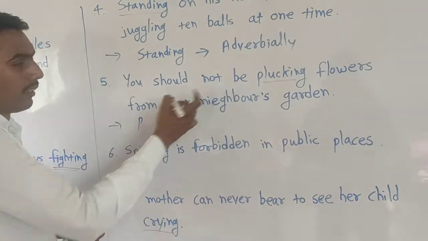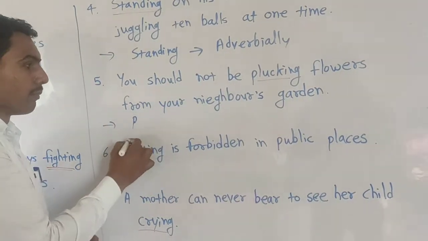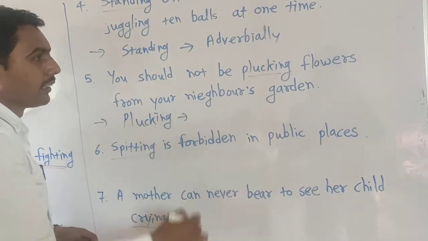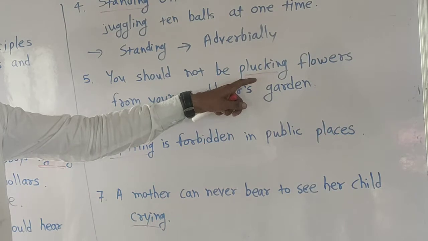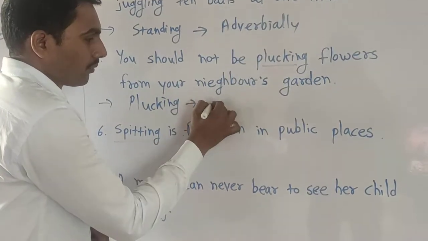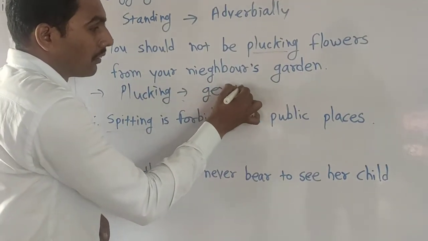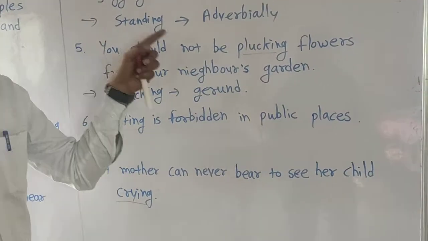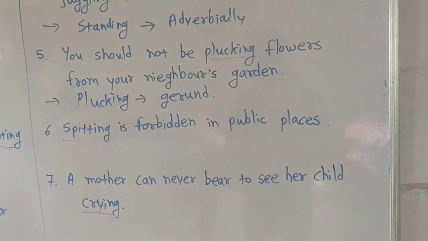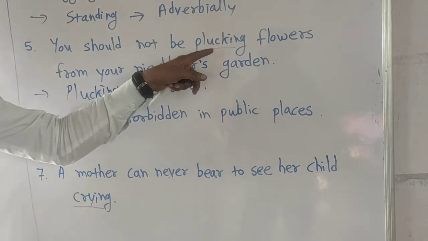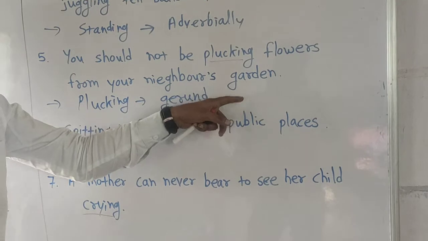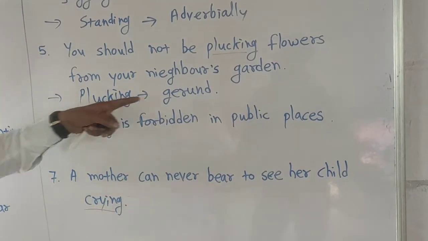First write that present participle plucking, and then it is used as gerund. Remember this. Gerund means as a noun. Remember this. Okay? You should not be plucking flowers from your neighbor's garden. And plucking is gerund.